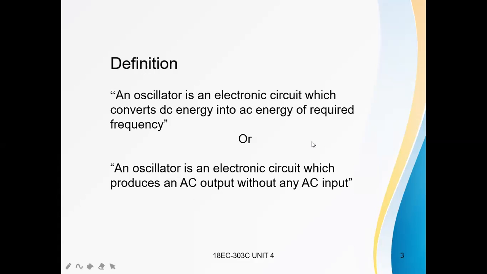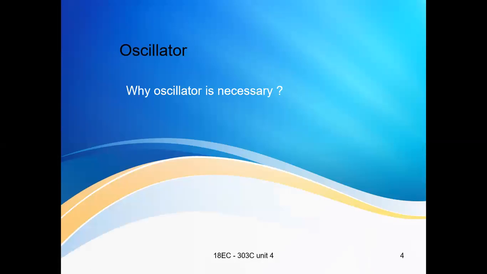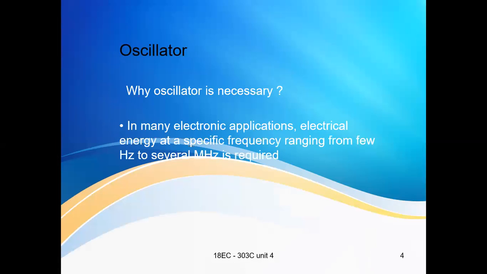Let us see why an oscillator is required. What is the need of an oscillator? In many applications we need electrical energy at a specific frequency range. Depending on the application, we need a particular level of frequencies, from a few hertz to several megahertz.